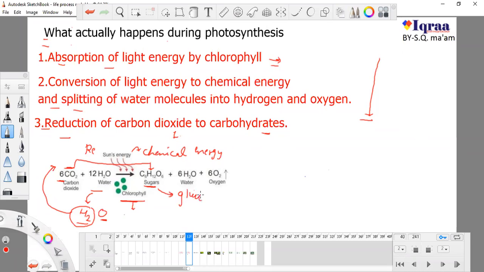Next we studied that the first food product of a plant is known as glucose. So glucose is the primary plant food product, the primary product, and this primary product is stored by the plant for itself in the form of starch.